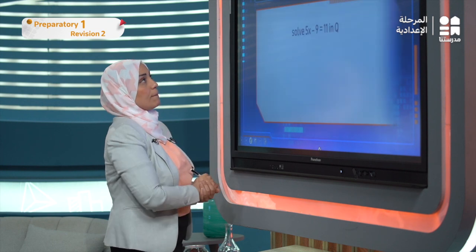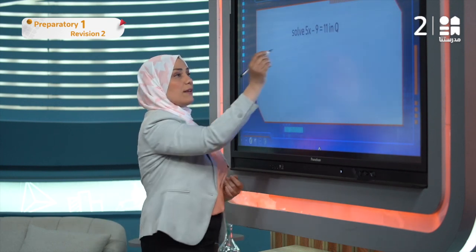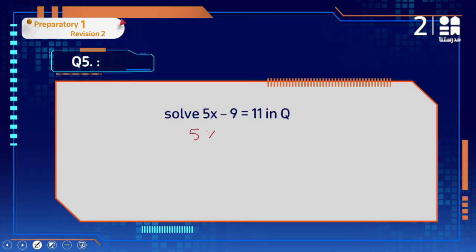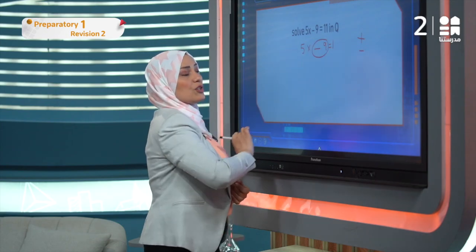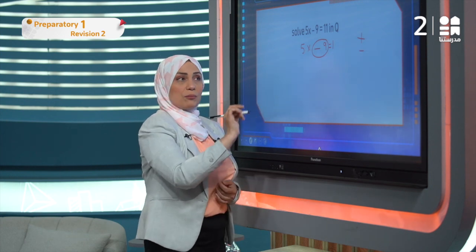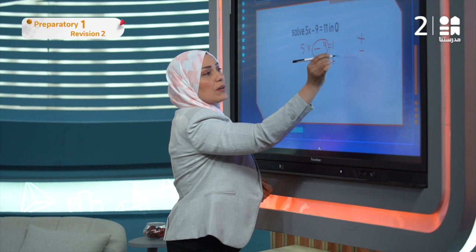Then solve this equation in Q, the rational numbers. Okay, here we have 5x minus 9 equals 11. As we said, here we have multiplication between 5 and x, and we have subtraction. In an equation we have to do the addition and subtraction first. So we are going to circle this operation, and the inverse operation for subtraction is addition. So add 9 to both sides.